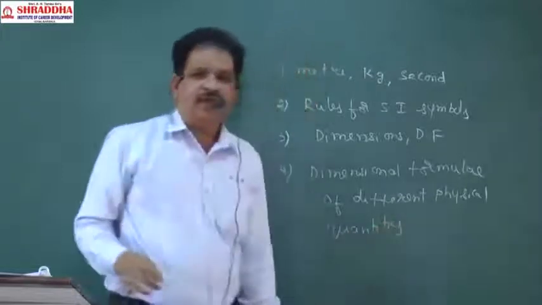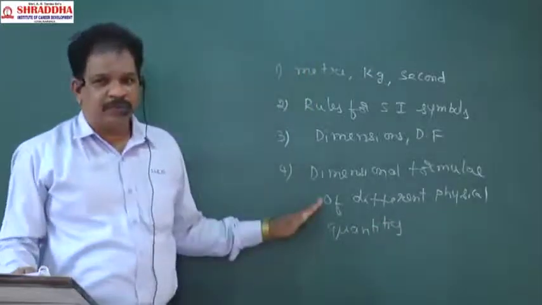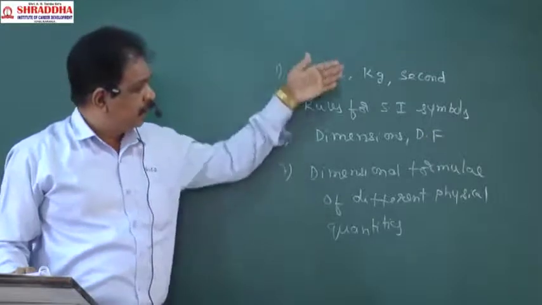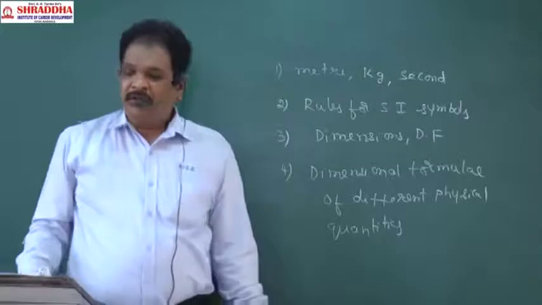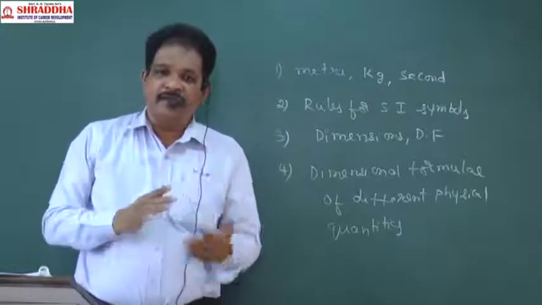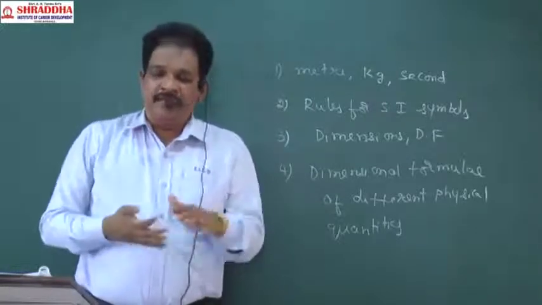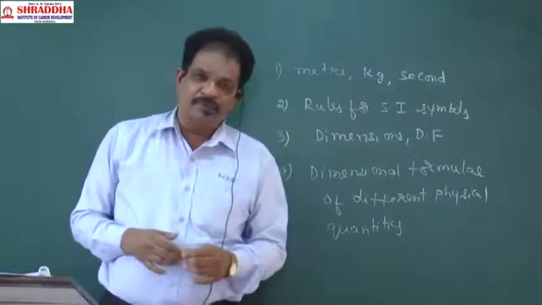I wrote 15 dimensional formulas up to now. Clear? The remaining we will continue from here, from 16 onwards. How many quantities are there, one by one, we will teach in the coming lessons. Okay, thank you.